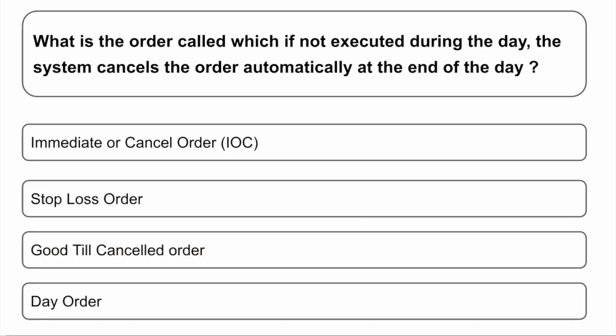Going to the next question. What is the order called which is not executed during the day, and the system cancels the order automatically at the end of the day? There are times when you place an order and it doesn't get executed throughout the day, and then the market is closing. So what are those orders called? Options are immediate or cancel order, stop loss order, good till cancelled order, day order. So friends, the correct answer is day order, because it lasts till the market hours, and when the day is finished, the order just gets cancelled automatically.